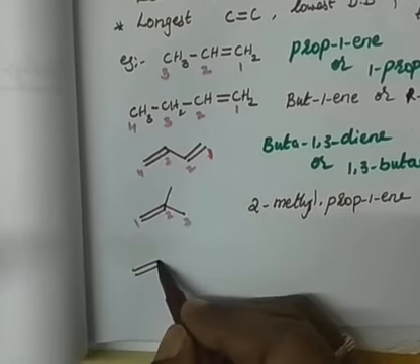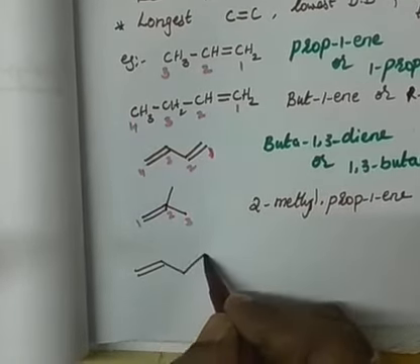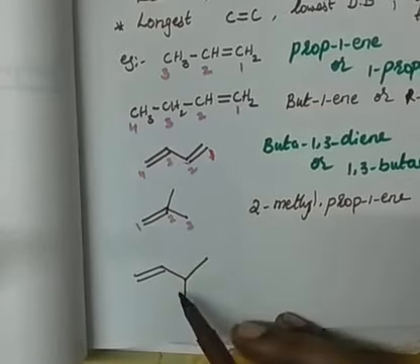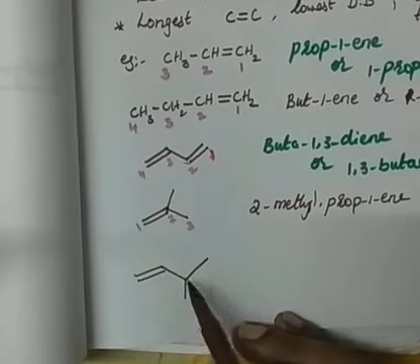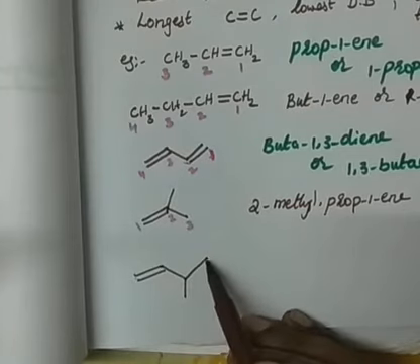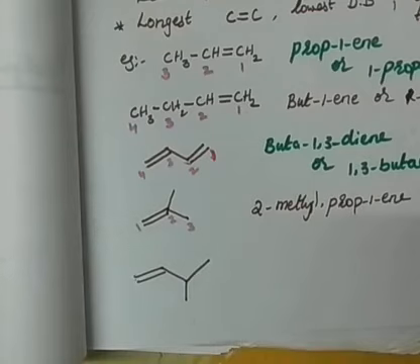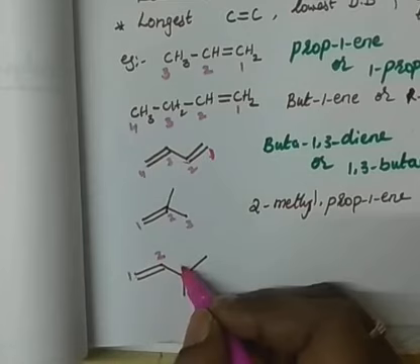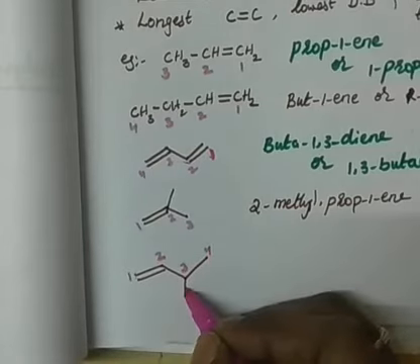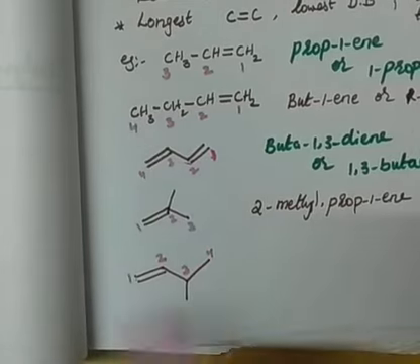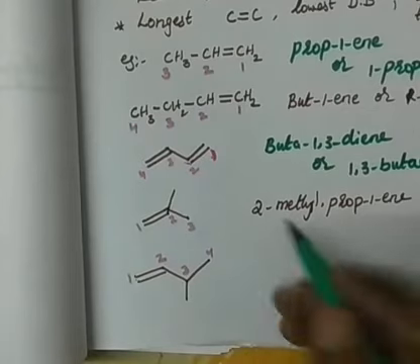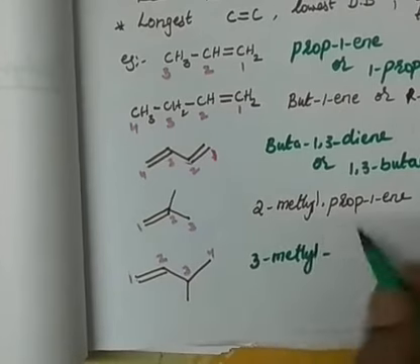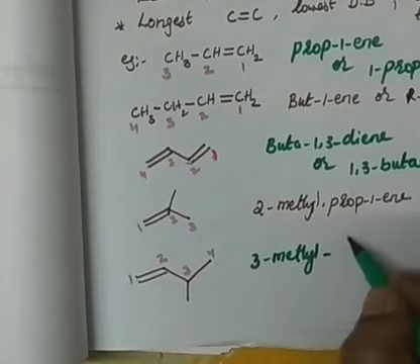Then try for this. Same as this compound, but only one double bond I have written and one substituent. That means 1, 2, 3, 4. This is butane, right? But having one double bond, this will become butene, 1-butene. But on the third carbon, methyl is there. Therefore, 3-methyl. One position double bond.